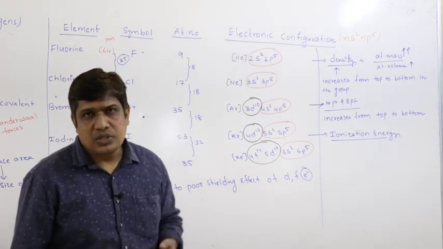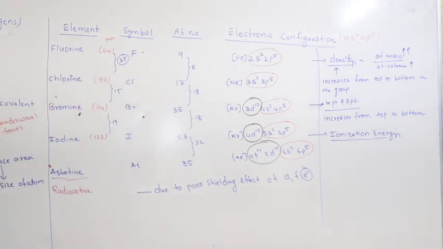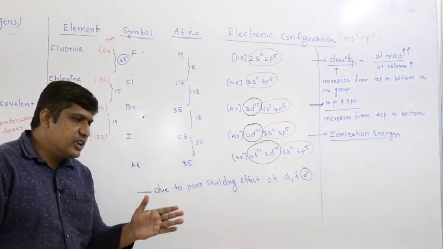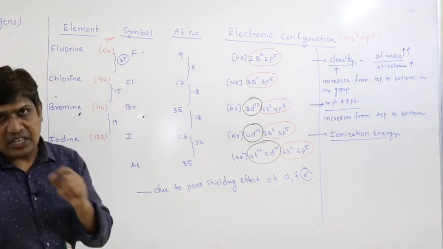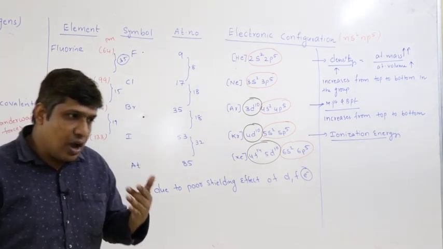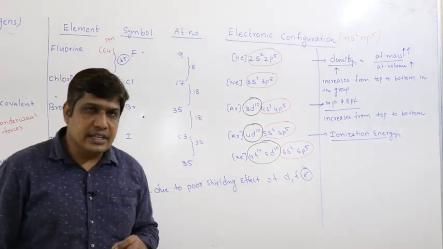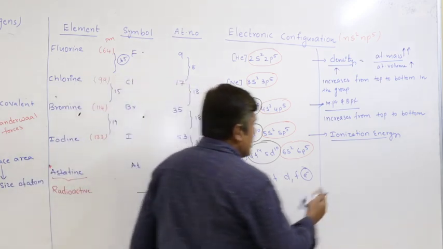How is it related to size? Ionization energy is inversely proportional to atomic size. Why? As atomic size increases, the distance between nucleus and valence electrons increases, therefore effective nuclear charge decreases, therefore the energy you have to spend to remove the last electron also decreases. Hence ionization energy is inversely proportional to atomic size.